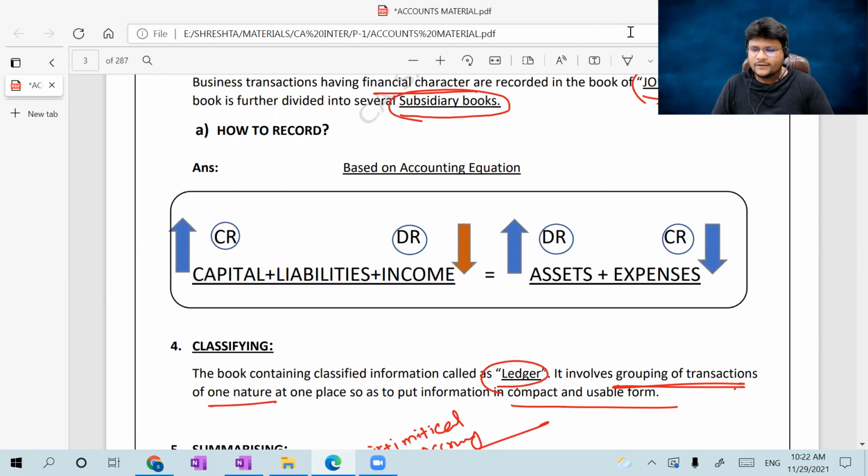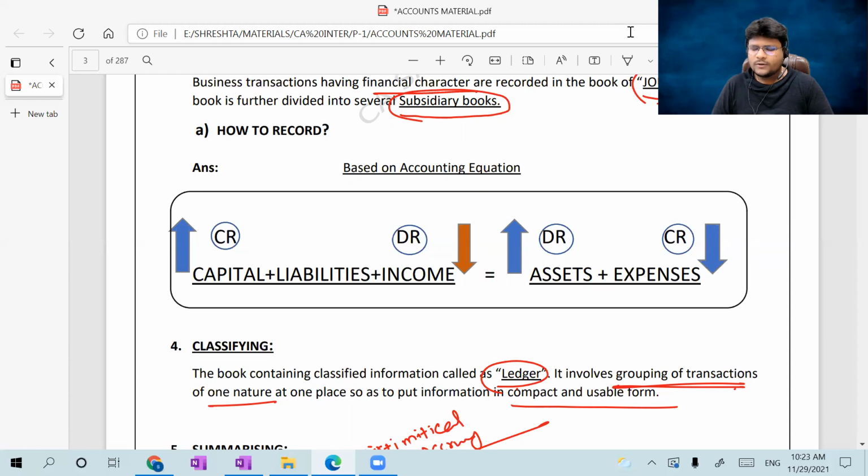As per the dual aspect concept, every transaction has two aspects, one is the debit aspect, another is the credit aspect. Which aspect should be debited and which should be credited, we can easily identify by using the accounting equation. That is, capital, liabilities and income: if there is any increase, it should be credited. If there is any decrease, it should be debited. In the same manner, on the right hand side, assets and expenses: if there is any increase, it should be debited. If there is any decrease, it should be credited. So by using this accounting equation, you can easily identify which aspect should be debited and which should be credited.